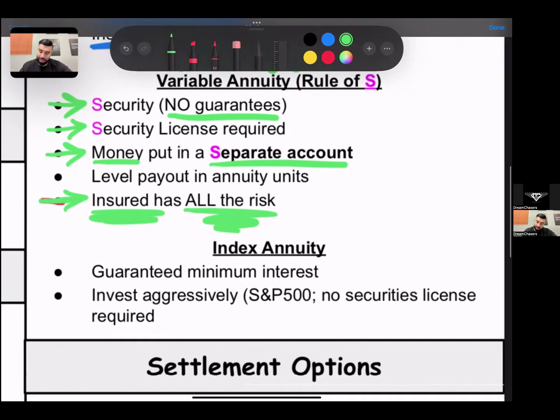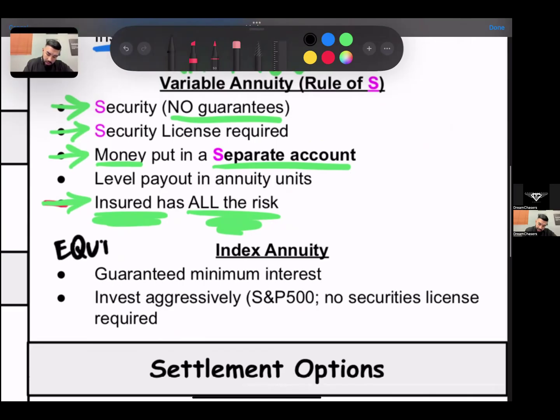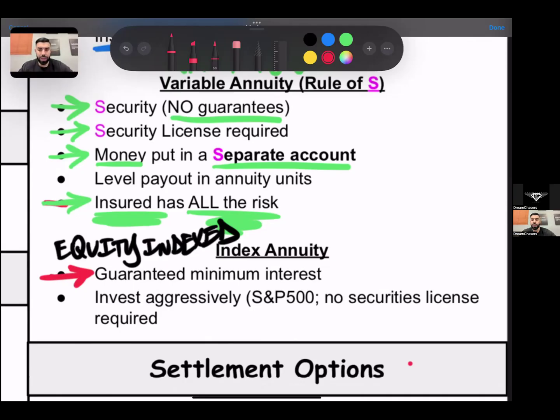And last on the types of annuities is an indexed annuity. So you may see it written as equity indexed annuity or an index annuity. Okay, same thing. You may see a question that will ask, what does an equity indexed annuity and a fixed annuity have in common? And what they have in common is that they both guarantee a minimum interest rate. Okay.